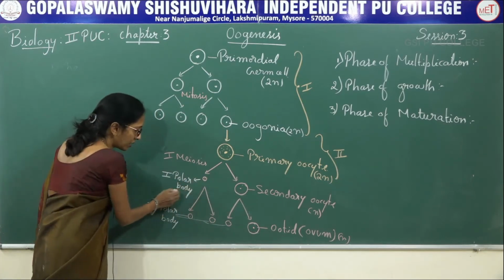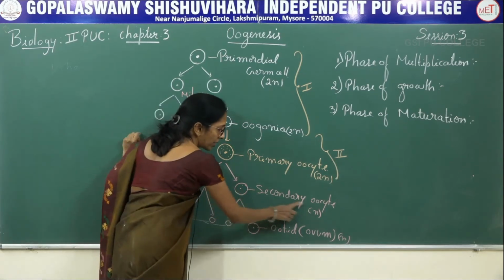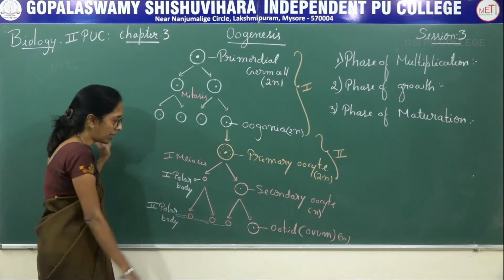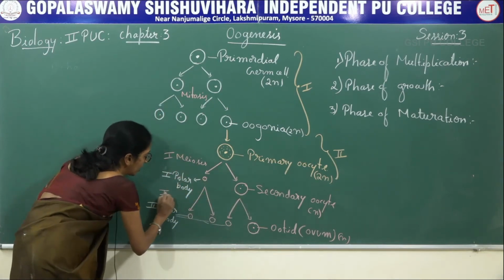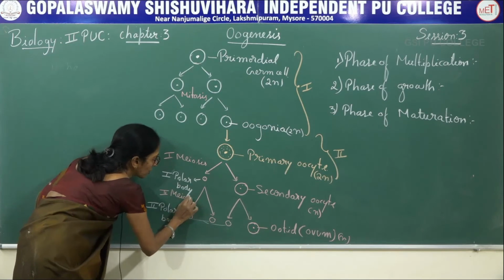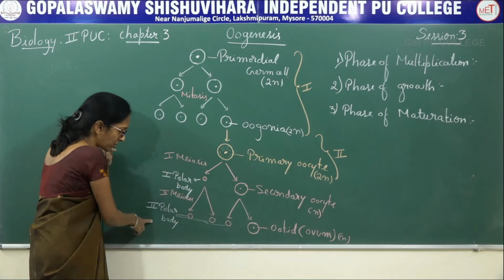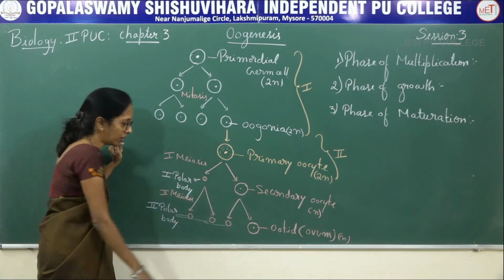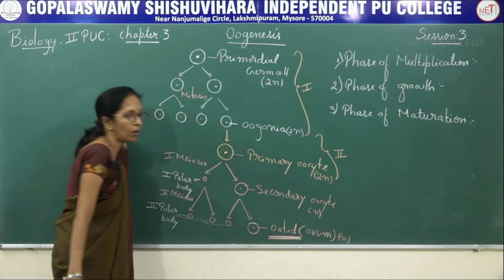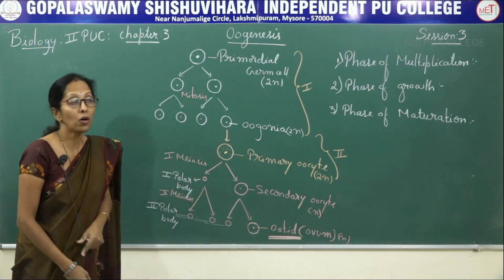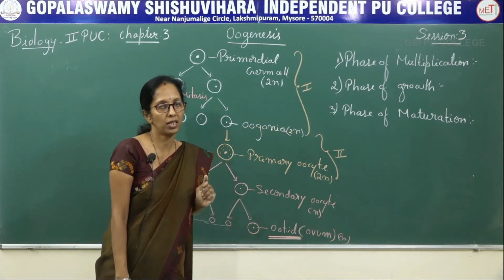The smaller one is the first polar body, the larger one is the haploid cell called the secondary oocyte. Again these two undergo second meiotic division, resulting in a smaller cell called the second polar body and a larger haploid cell called the ootid or ovum. This is about the phase of maturation.